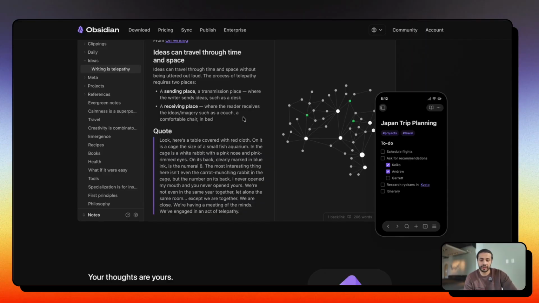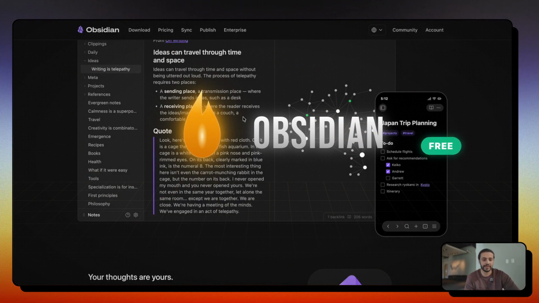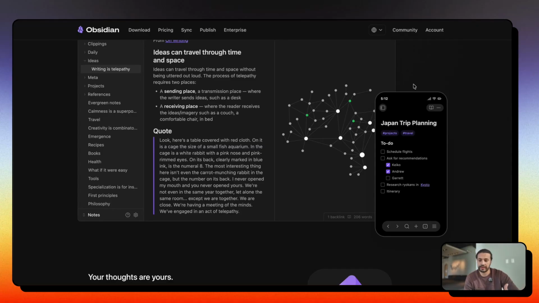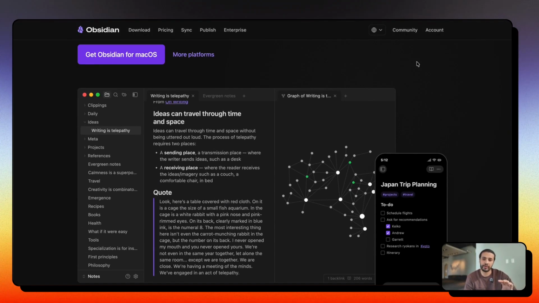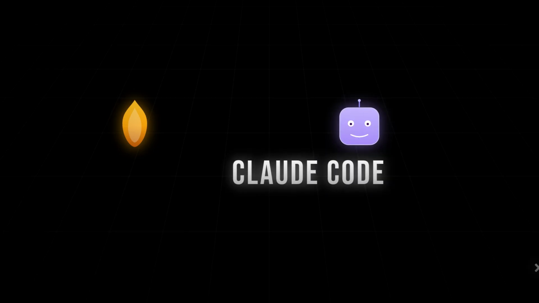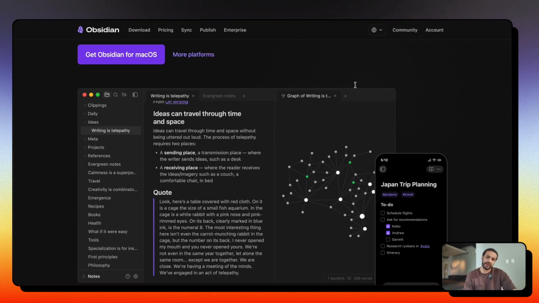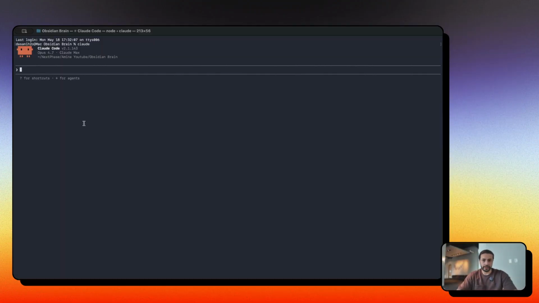Okay, so this is all you need. It's called Obsidian and it's completely free. And it's what will allow us to store and structure these files. It also gives us that cool little graph view I showed in the beginning of how all your files interact with one another. So then you combine this with Claude Code, and it's what I'm going to do in my terminal right now. Here we are on Claude on our terminal.